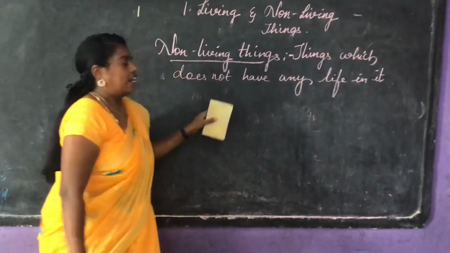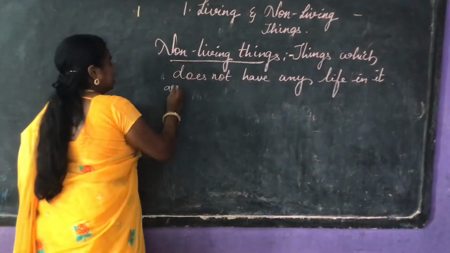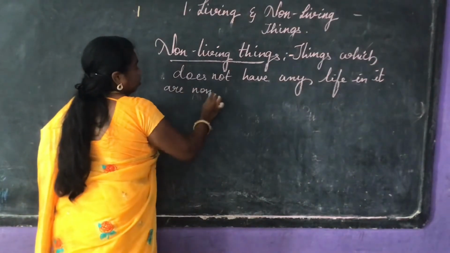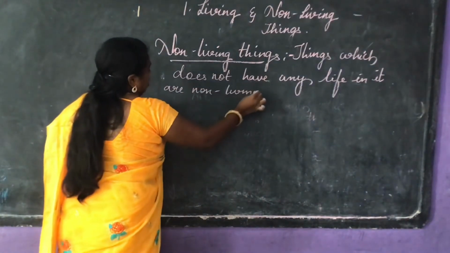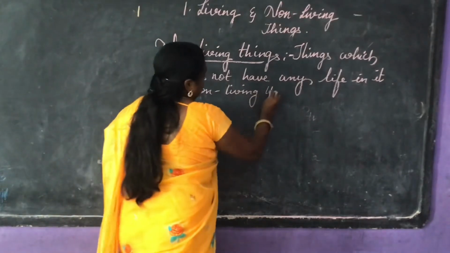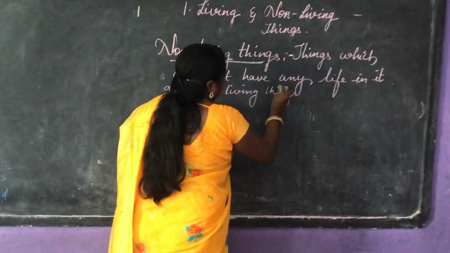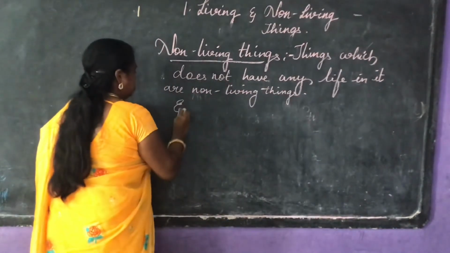Things which do not have any life in them are called non-living things. The examples are